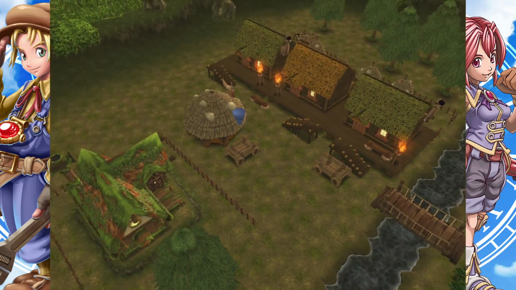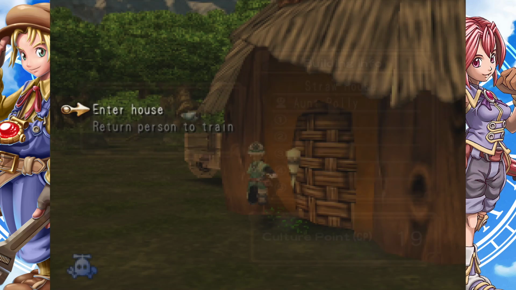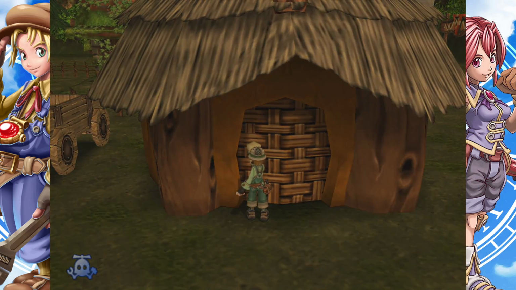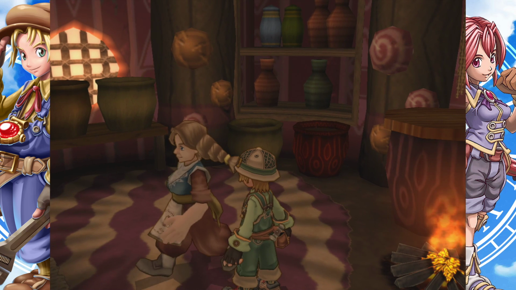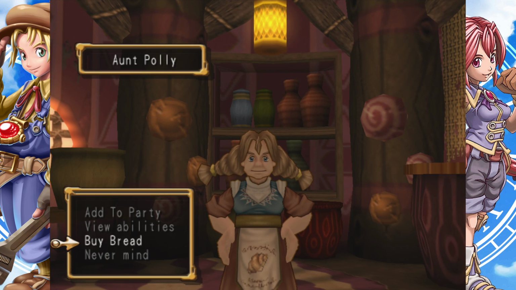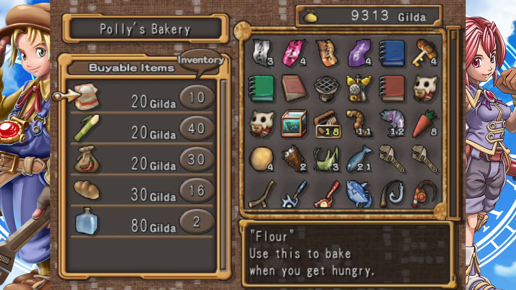Where the hell? Oh, there she is. I walked right past her house. It's the crappy one. I feel bad now. Sorry, Aunt Polly. Maybe I should have put you in a nicer house. I don't know. Hello. Do you just sell bread? Oh, there we go. Yes.